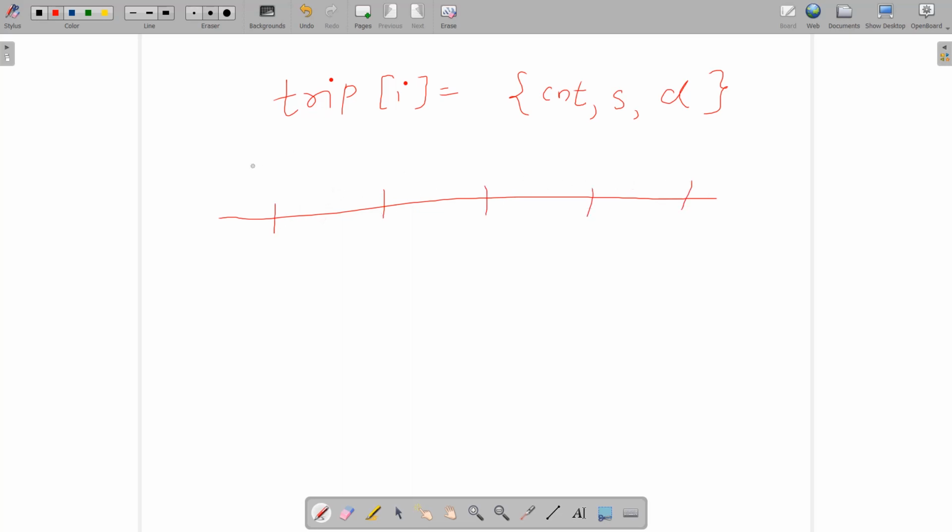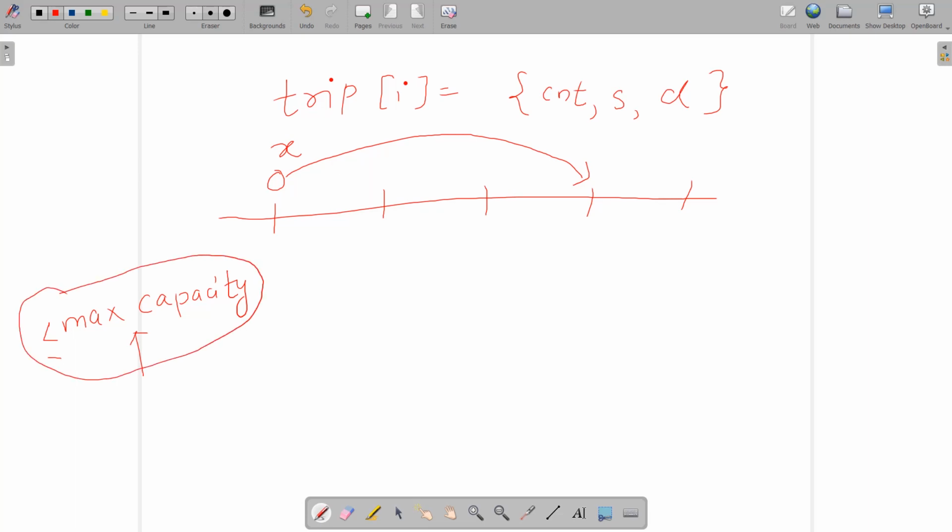Let's say for a particular trip, some x amount of passengers is going from this position to this position, and we have some max capacity. For a particular maximum capacity of a car, at any time the total number of passengers should be less than or equal to this maximum capacity. Let's say the maximum capacity is 5, so a car can hold at most 5 passengers at any time.